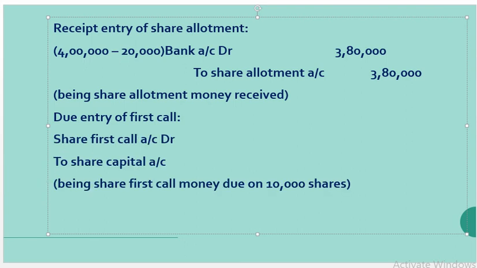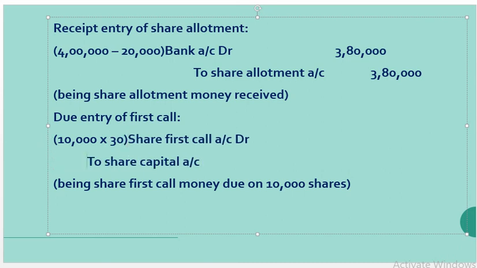So the due entry for share first call: share first call account debit to share capital account. Now let us assign values for it. So 10,000 shares into 30 rupees. This is the first call money due for us, 3 lakhs rupees.